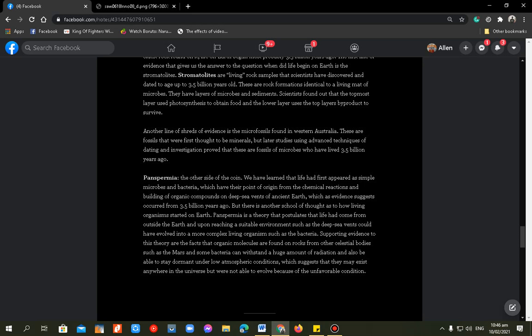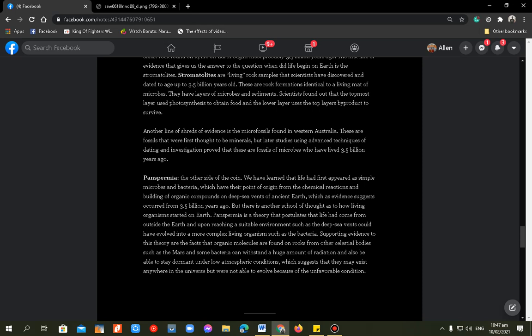Panspermia is a theory that postulates that life had come from outside. Take note, outside of the Earth, and upon reaching a suitable environment such as the deep sea vents, it could have evolved into a more complex living organism such as bacteria.